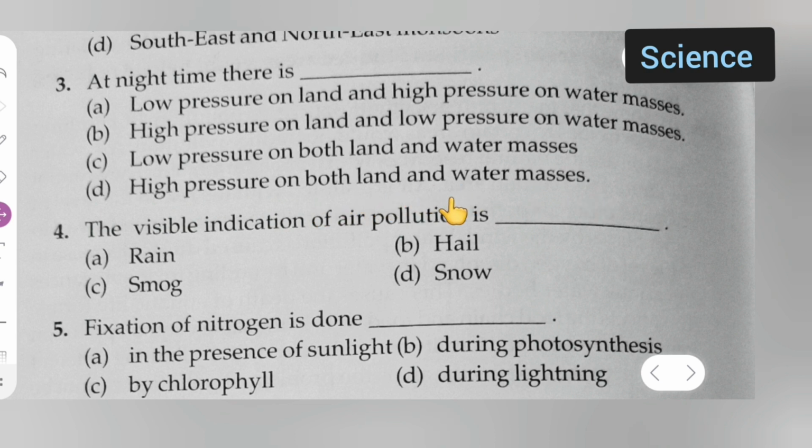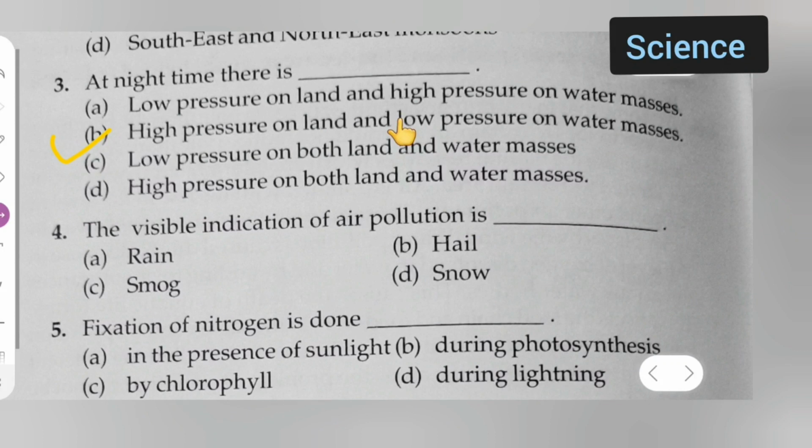Which option is correct? Option B, high pressure on land and low pressure on water masses.